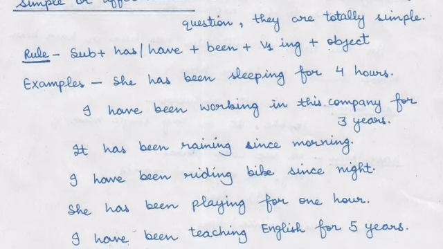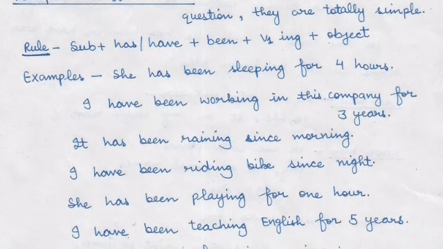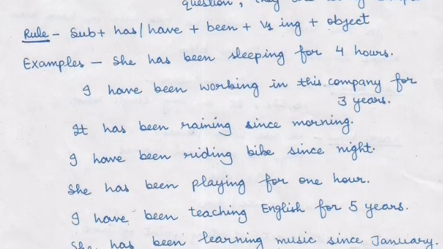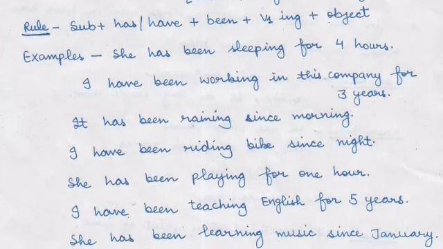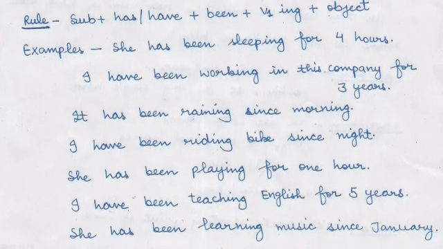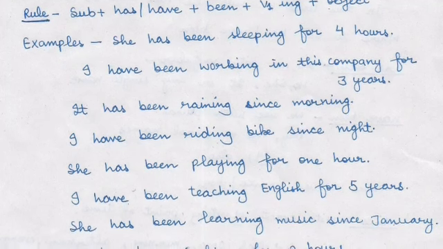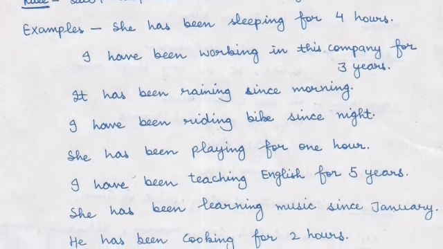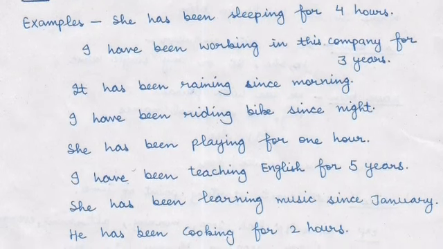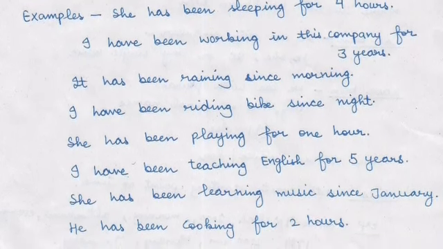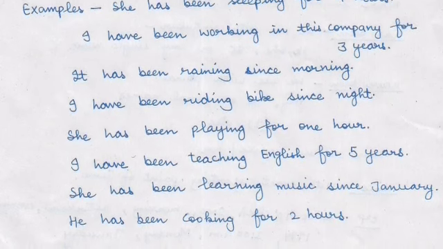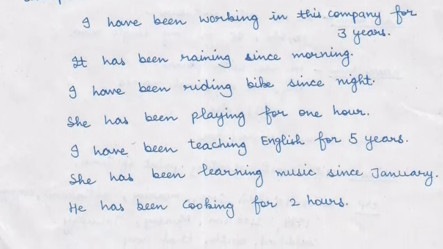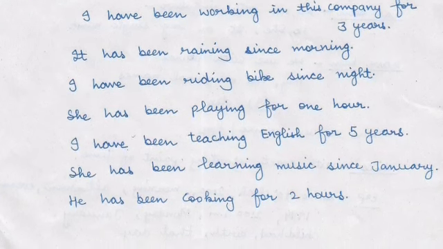I have been working in this company for 3 years. It has been raining since morning. I have been riding bike since night. She has been playing for 1 hour. That means वो पिछले 1 घंटे से खेल रही है and still now she is playing. I have been teaching English for 5 years. She has been learning music since January. He has been cooking for 2 hours.